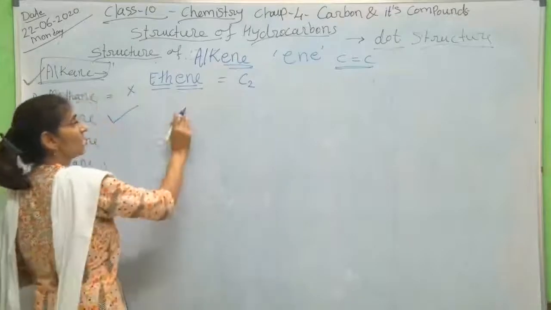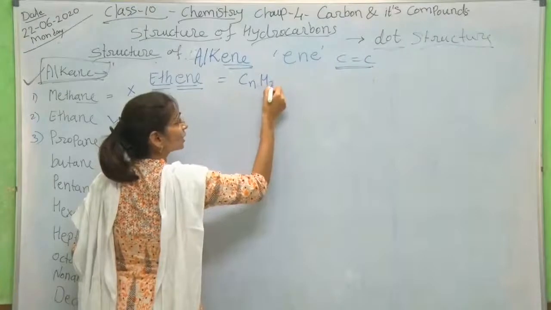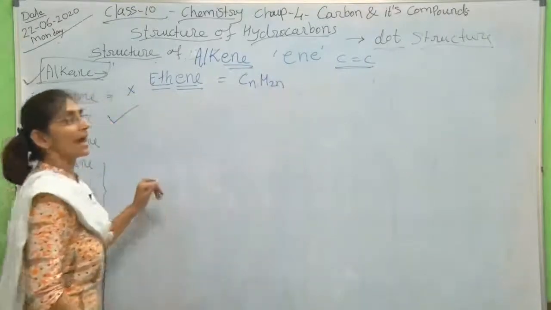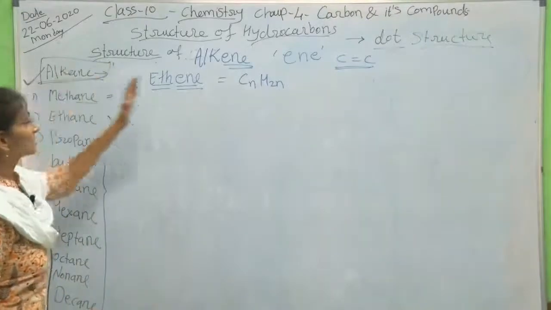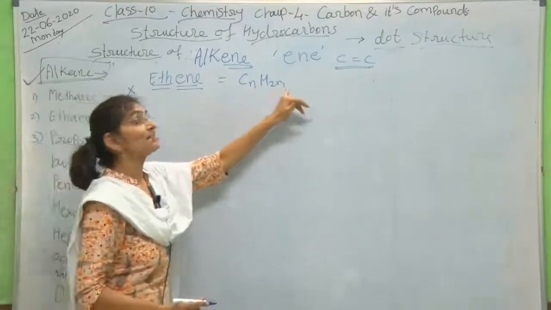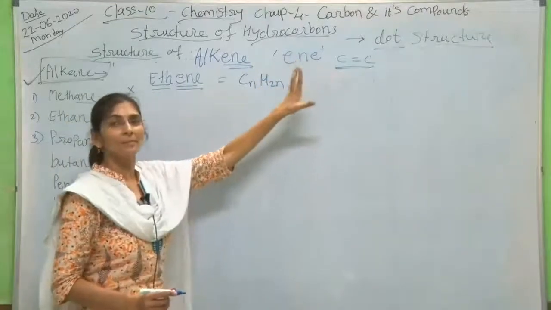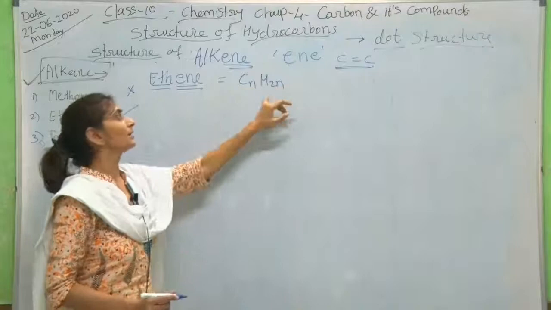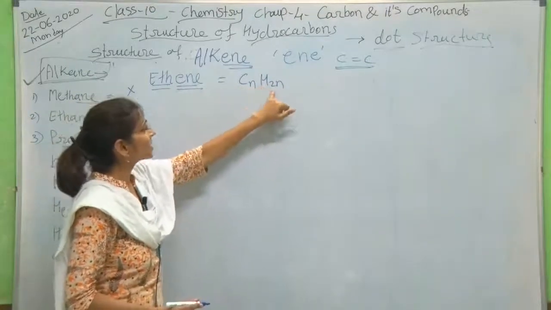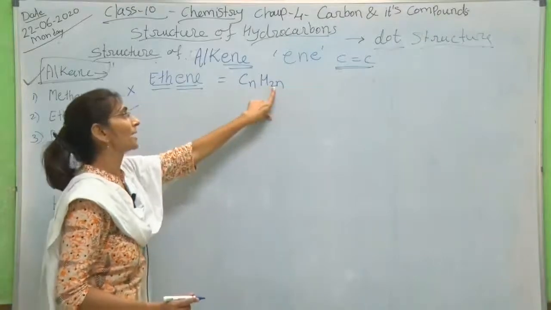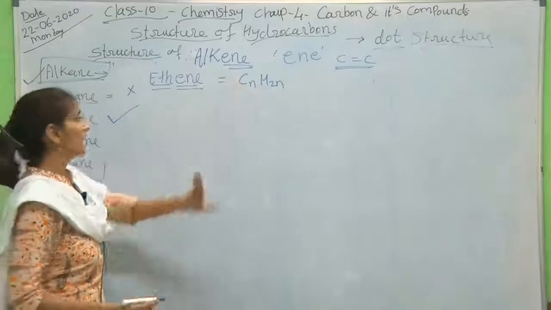So what is the formula of that? CnH2n only. In the previous structure, CnH2n+2, but here a double bond is present between carbon and carbon. That's why its formula will become CnH2n. That means the number of hydrogen atoms will be double the number of carbon atoms.